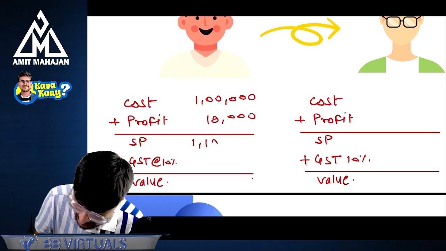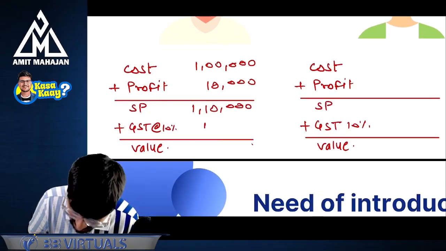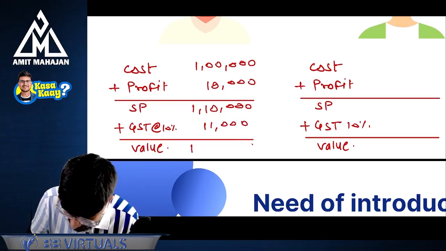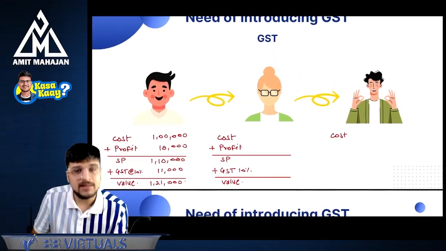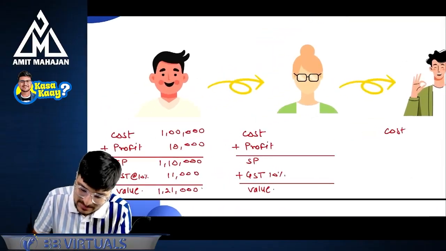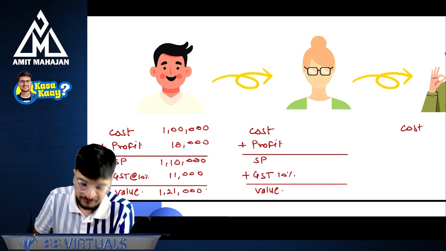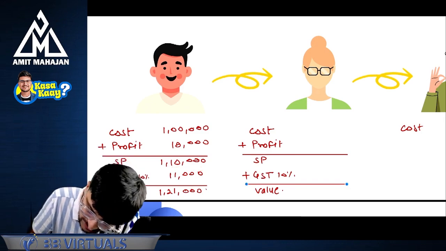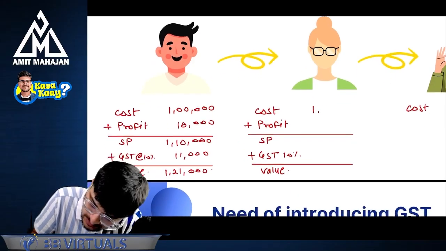What is the selling price? 1,10,000 is the selling price. What is the GST? If GST is applicable, 11,000 is the GST. Can I say 121 is the value? Yes. Sir, what is the cost for the retailer? Using the same logic, can I say this retailer will get the credit of this 11,000 rupees? And that's why the cost for the retailer is not 1,21,000, it is actually 1,10,000.